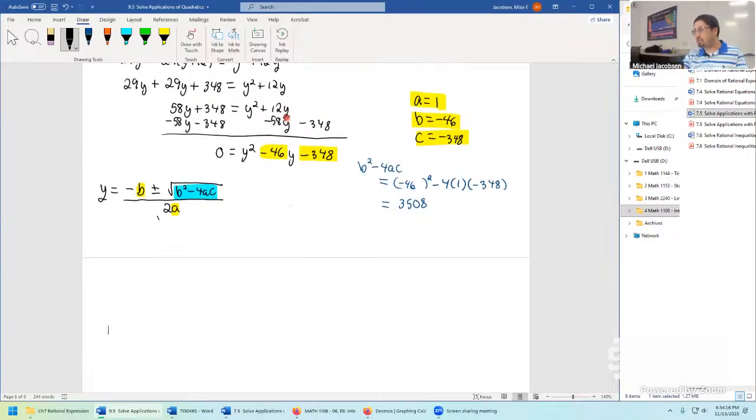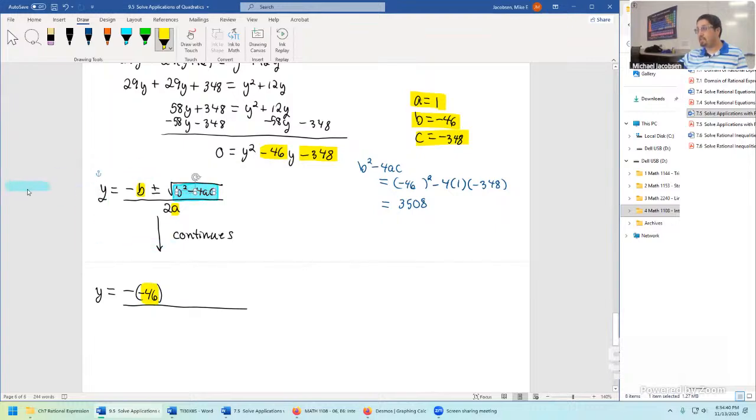Running short on space, so let's take the strategy of alerting everyone if you come back to these notes. It continues. So y is now equal to negative of, first, in place of where b was, we're plugging in negative 46. So there's the double negation that we see here that was being mentioned. That's honestly one of the easiest things to miss about this. Sometimes when you see the negative b, it feels natural to put in a negative 46, not negative of negative 46. So watch out for that easy error to make there.